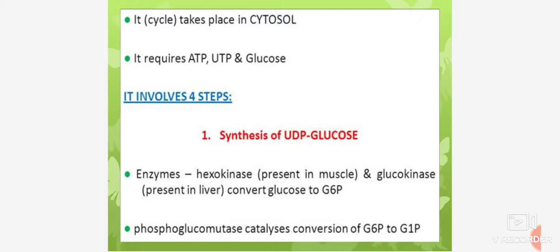Glycogenesis involves 4 steps. The first step is synthesis of UDP glucose. In that, the enzyme hexokinase present in muscle and glucokinase present in liver convert glucose to G6P.